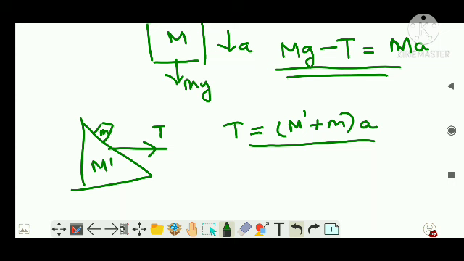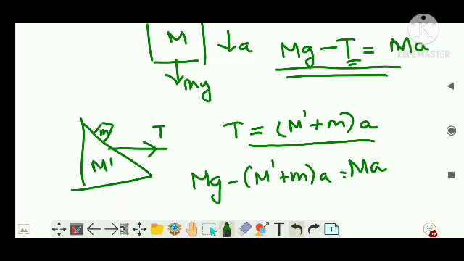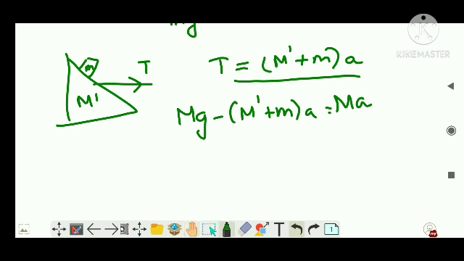So you can just substitute for T here, that is Mg minus (M dash plus m) A is equal to capital M A. Or I can write Mg is equal to MA plus M dash A plus mA.